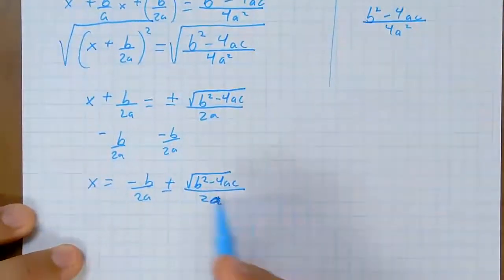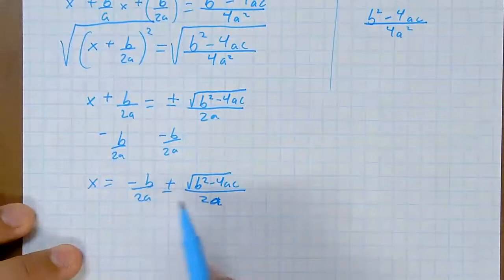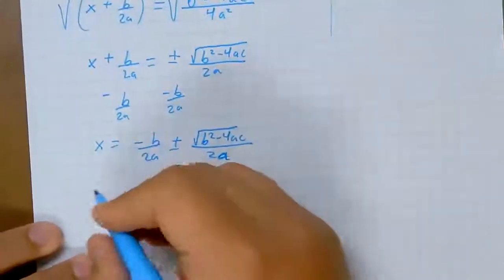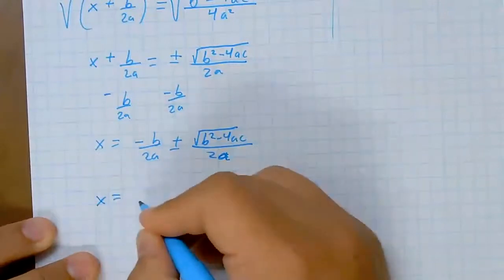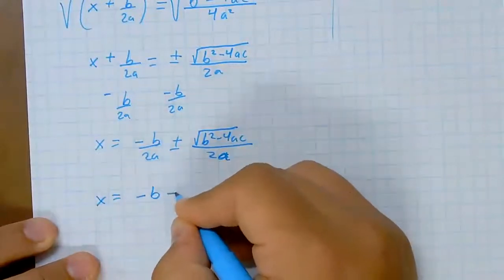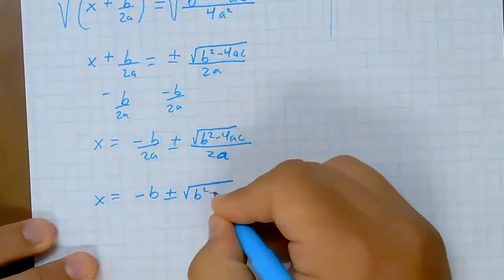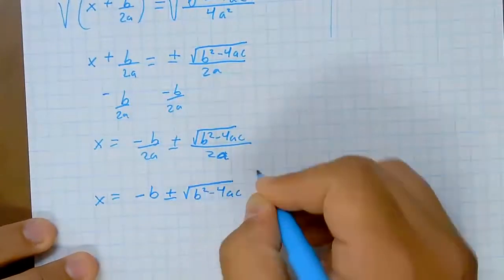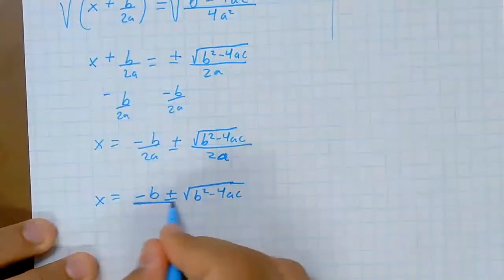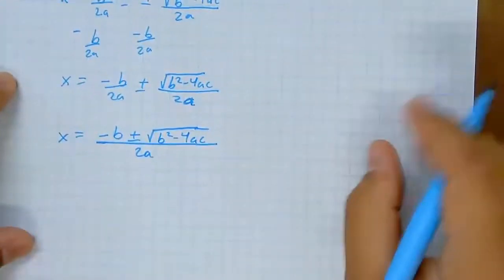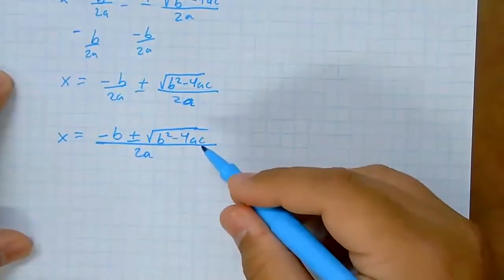We have one final step. You'll notice that these have the same denominator, which means we can actually combine the numerators. All we finally end up with is x equals negative b plus or minus the square root of b squared minus 4ac, all of that over 2a.